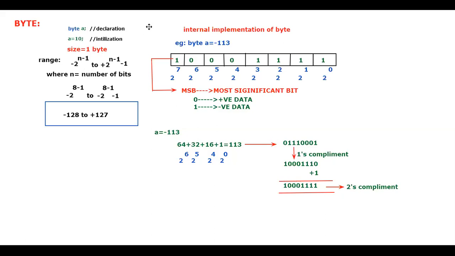It happens to be 1 byte. So let me put a box for this as well. If someone asks the size, it is 1 byte. So what is the range? If you ask, it is -128 to +127.